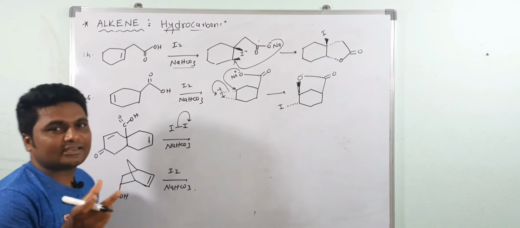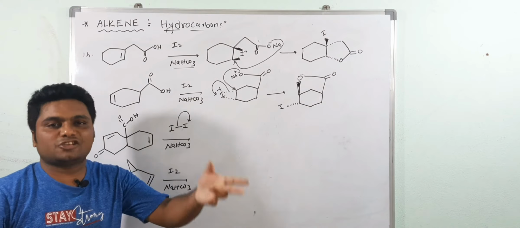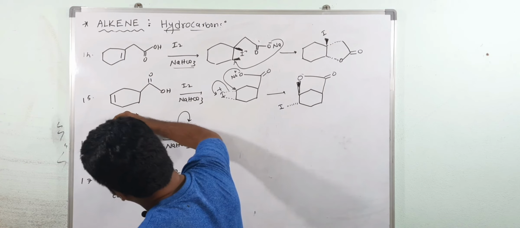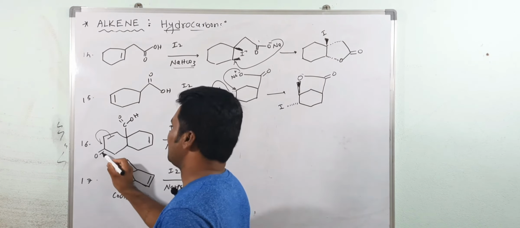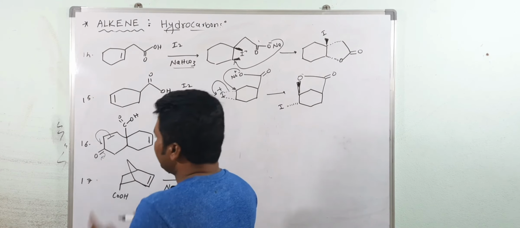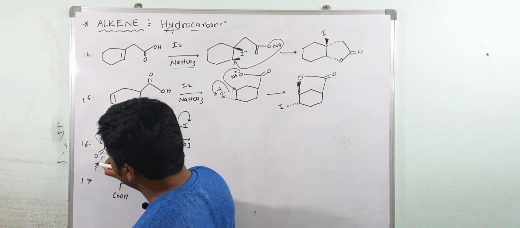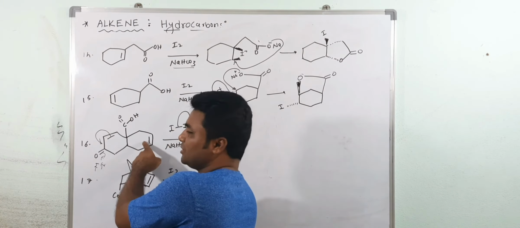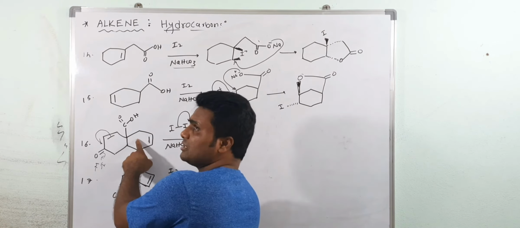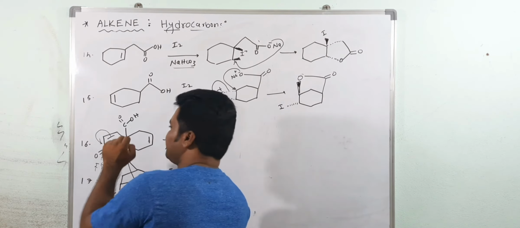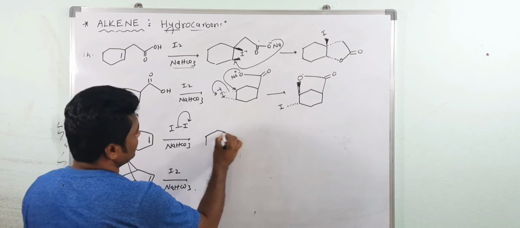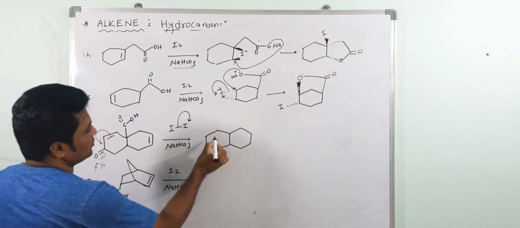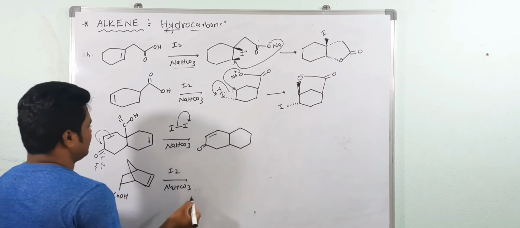Now you have to select the pi bond that would be electron rich. Here this is a pi electron, this is also a pi electron, but this pi bond undergoes resonance with this carbonyl group. It means this one is electron rich, and you can also consider the carbonyl group shows minus M and minus I. So this pi bond is a little bit electron deficient as compared to this one, so this is more electron rich. Now iodination is possible only at this right side pi bond, not the left side. So in this case you have to see the electron rich pi bond. This pi bond does not undergo iodolactonization.